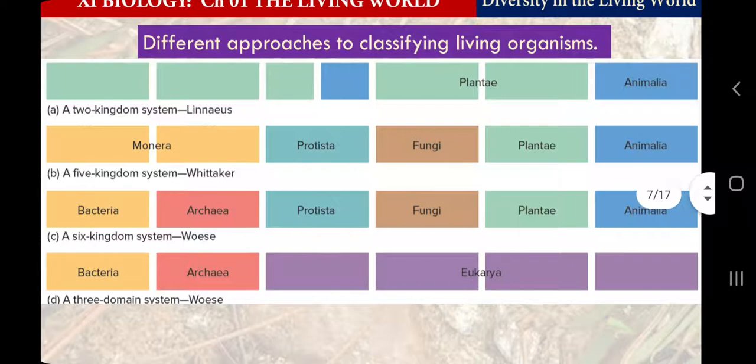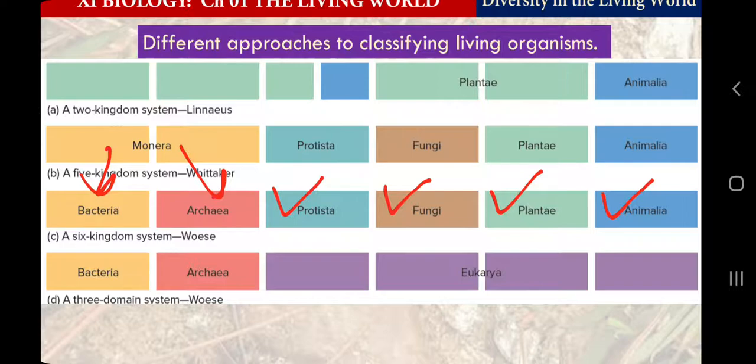Again, you can see this diagram. So first was the 2 kingdom classification given by Carolus Linnaeus. Again the 5 kingdom classification by R.H. Whittaker, which we have studied in class 9th: Monera, Protista, fungi, plantae and Animalia. And you see the 6 kingdom classification which was given by Carl Woese, and here you can have 6 kingdoms. So simple thing, at this point of time you can understand only that the same Animalia, Plantae, fungi and Protista are there, and Monera is split into 2 kingdoms which are bacteria and archaebacteria.